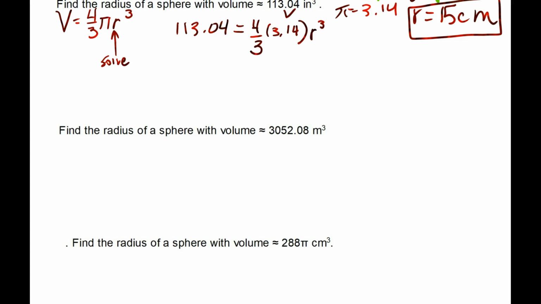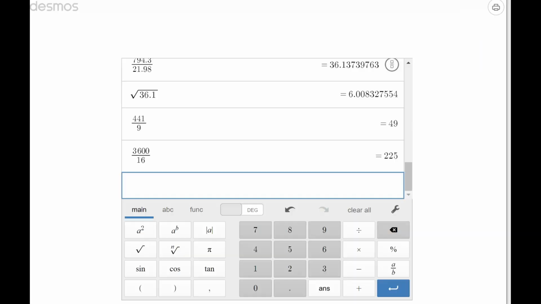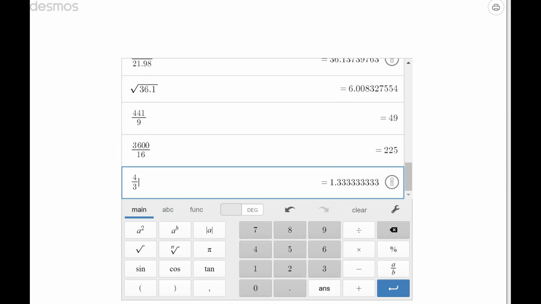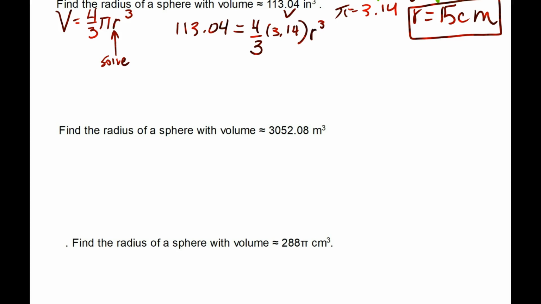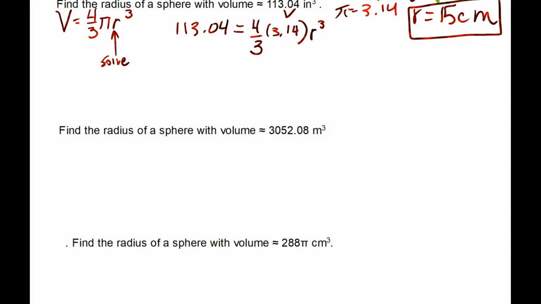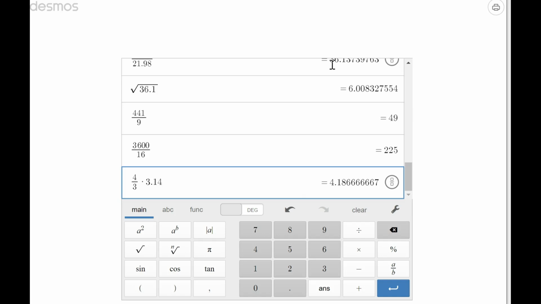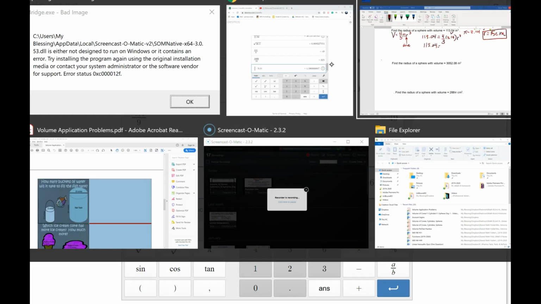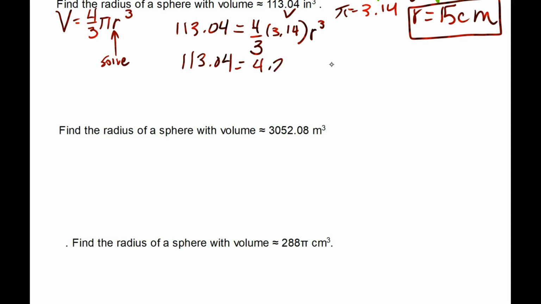All right, so we need to multiply 4/3 times 3.14, and we're going to round. This problem says round, so we're going to round to the nearest tenth. It doesn't say, but this is what we're going to do. So that's going to be 4.2. The volume is 113.04, which is equal to 4.2 r cubed. So we have to solve for r.